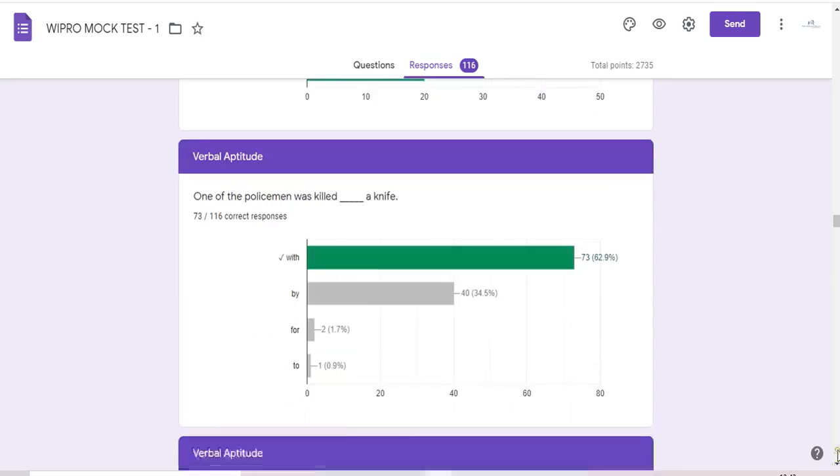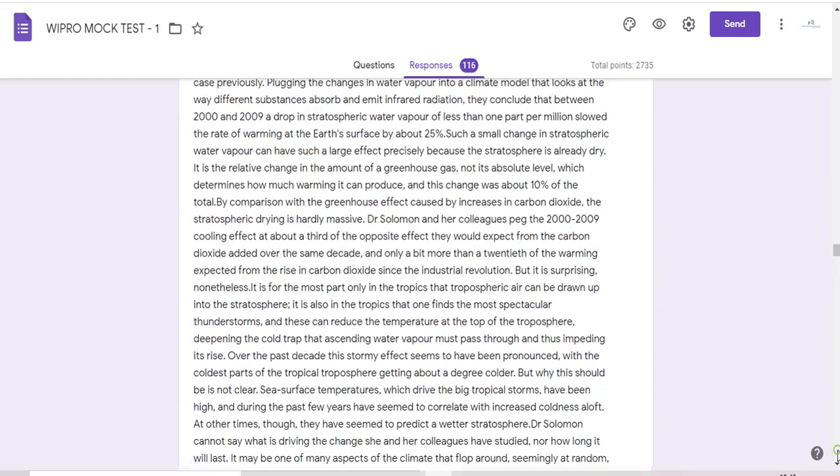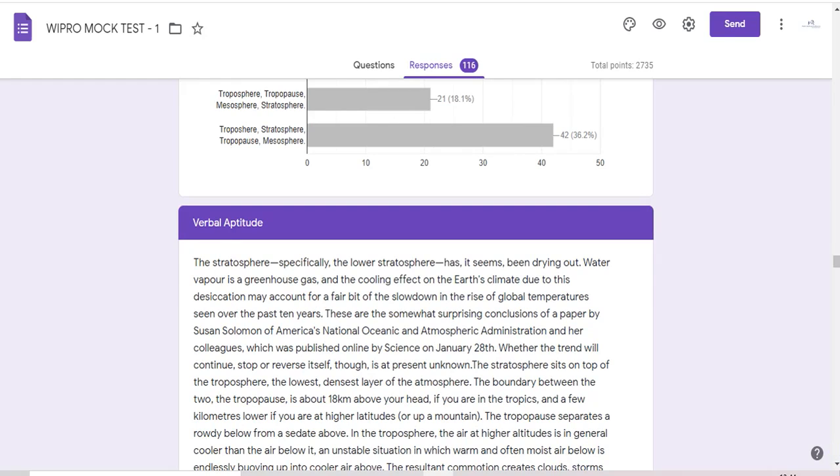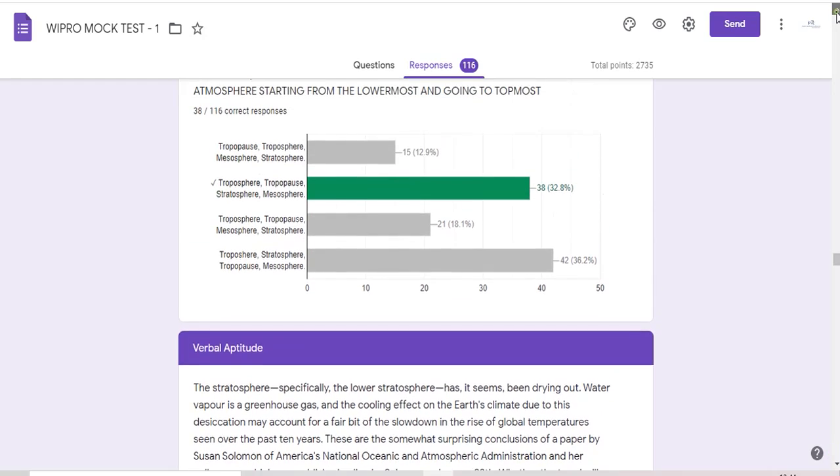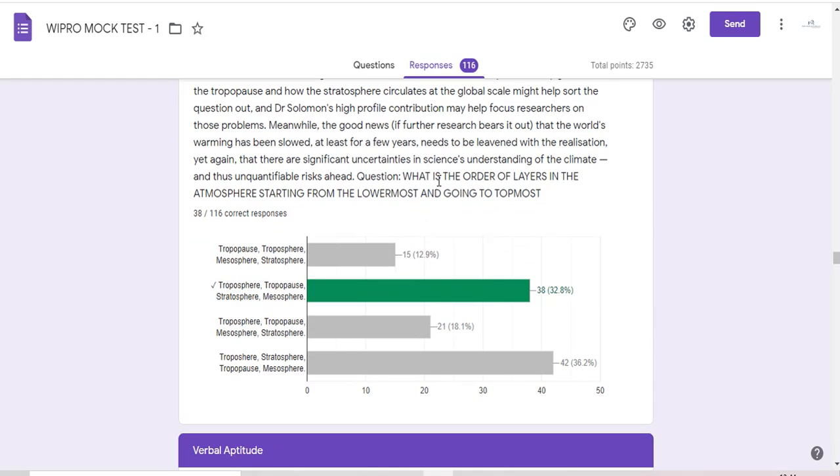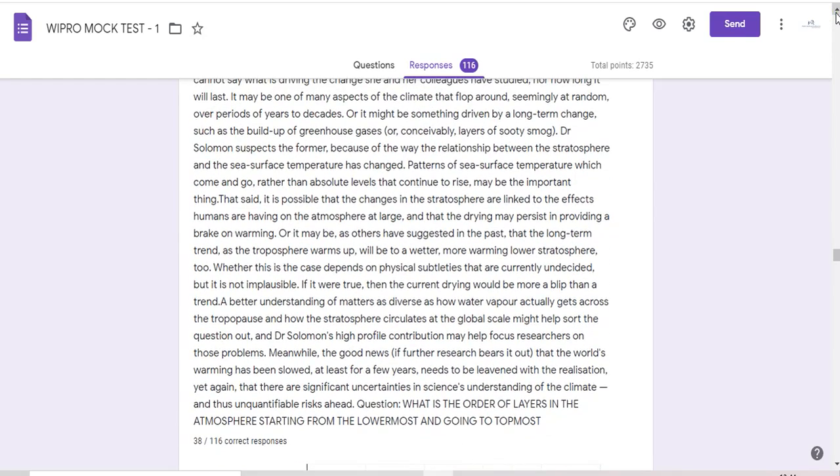Okay. Now this is a very funny part I wanted to show you. The question I am asking is, what is the order of layers in the atmosphere starting from the lowermost and going to the topmost? Okay, when you see these type of questions, which is directly there in the passage, even though you have not read the passage, my fundamental thumb rule for all of you is you should read the passage once. Once you read the passage, you will be able to understand the question and go to that paragraph where it actually is and then spend some time.